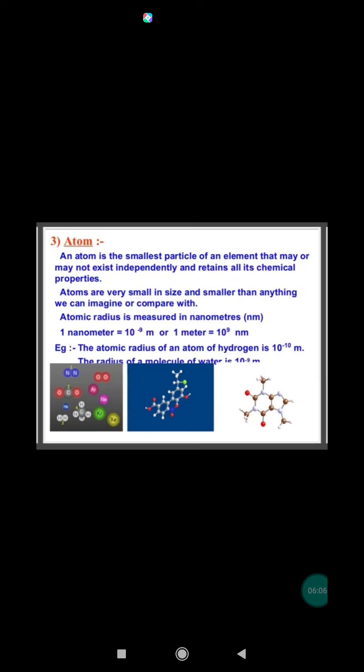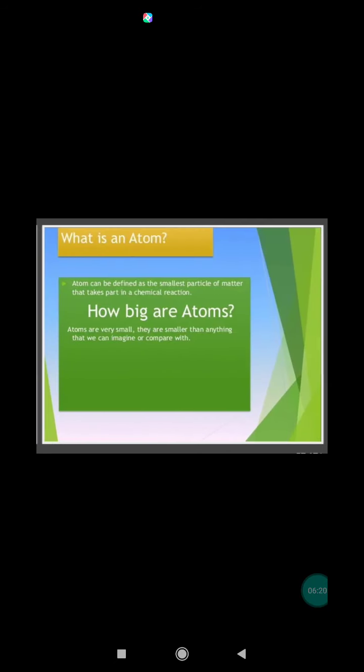Now, what is an atom? An atom is the smallest particle of the element which cannot be further divided and still retains all the characteristic properties of that element. How big are atoms? Though the atoms of different elements have different sizes, they all are extremely small.